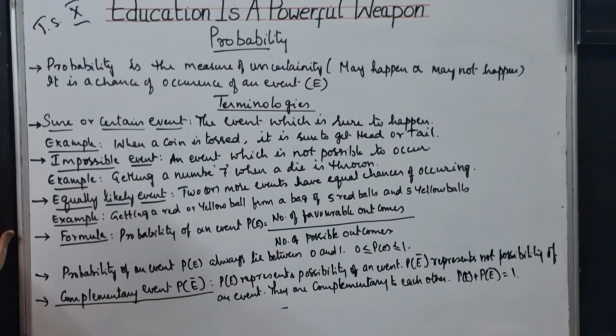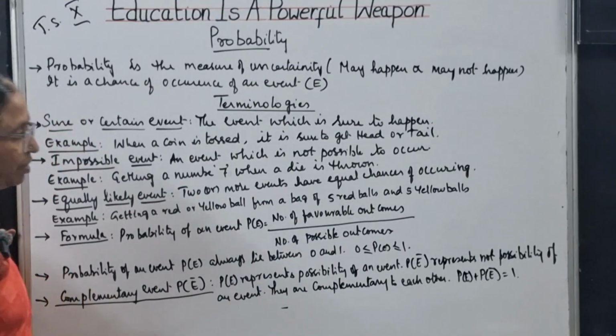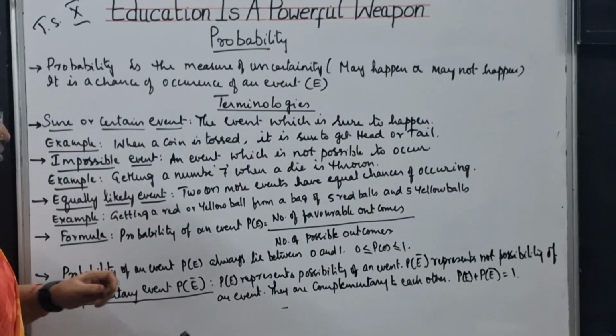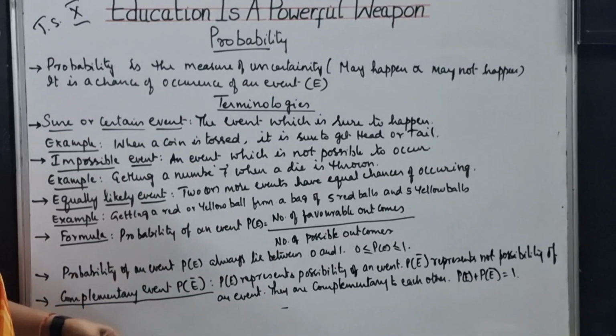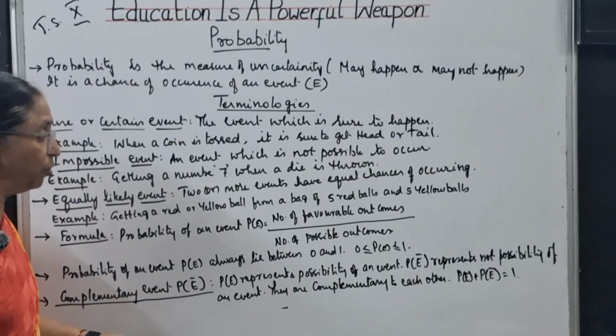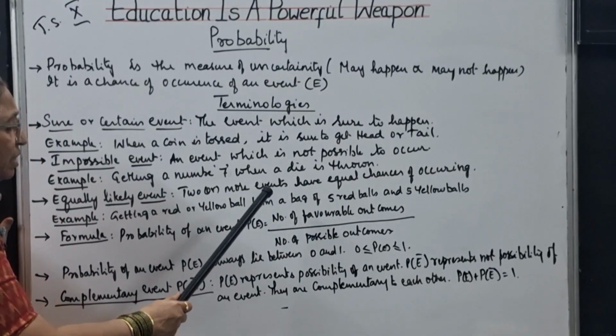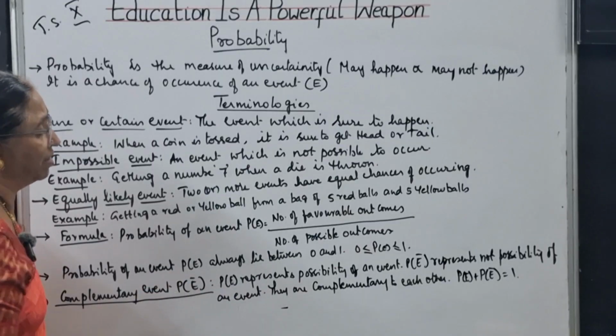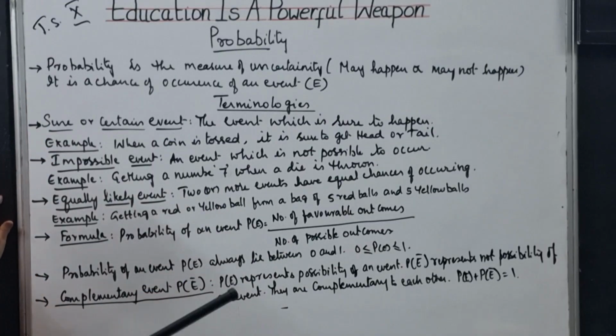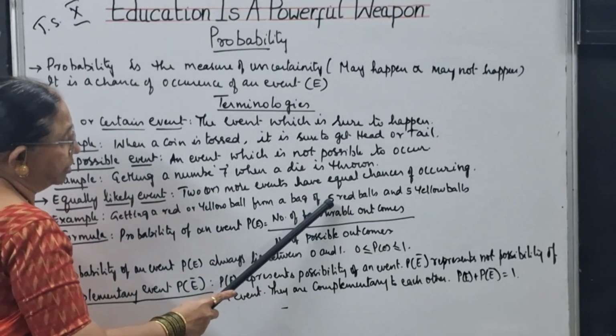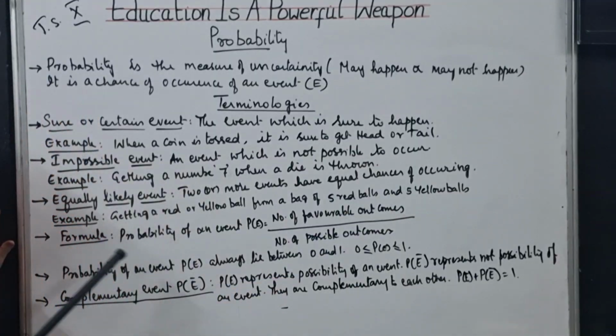So suppose there is a bag which contains 5 red balls and 5 yellow balls. When a person is removing one from that, is he going to get a red ball or a yellow ball? They have equal chances. They may get a red or yellow ball. The chances are equal because both of them are equal in number.